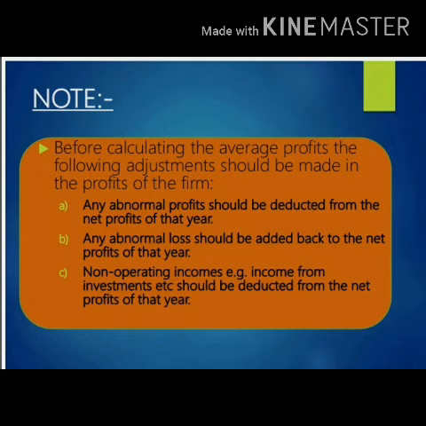If you have any abnormal loss, it should be added back to the net profit of the year. And non-operating income, for example income from investments, should be deducted from the net profits of the year when we are calculating the average profit for the firm. Now it is clear. We will deduct the abnormal profit, add the abnormal loss, and deduct the non-operating income from the net profit of the year.